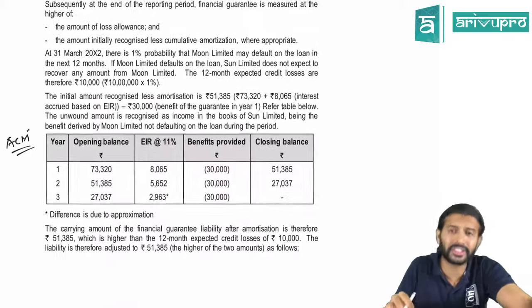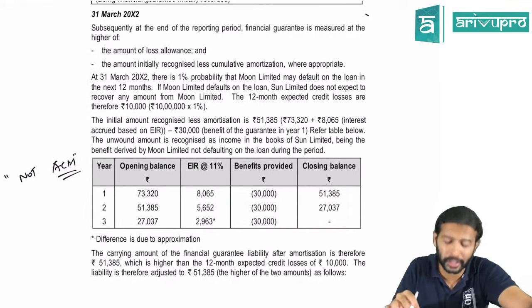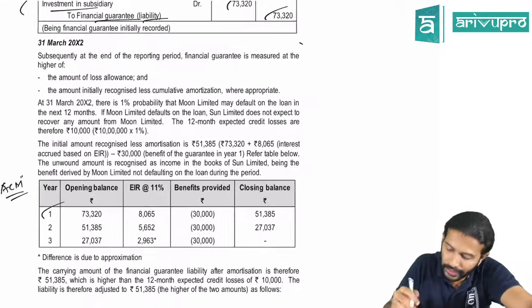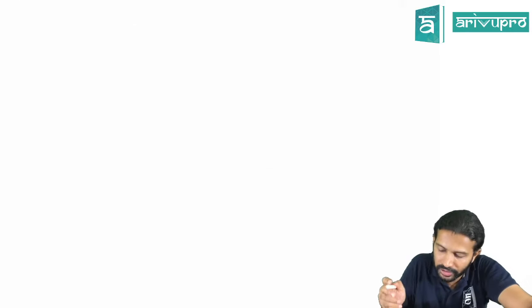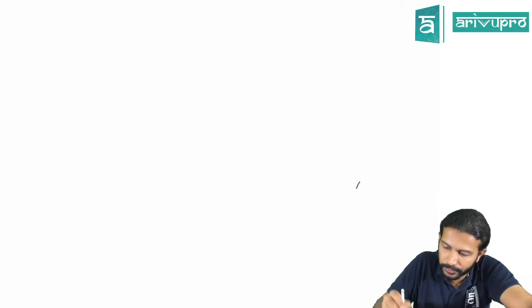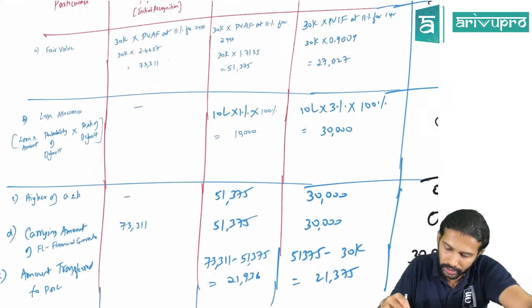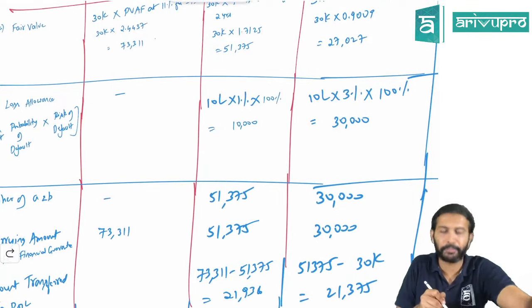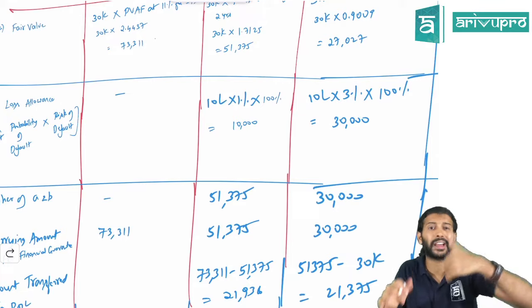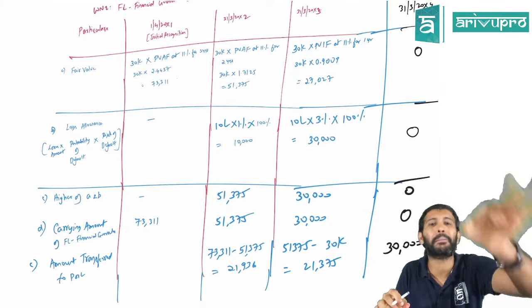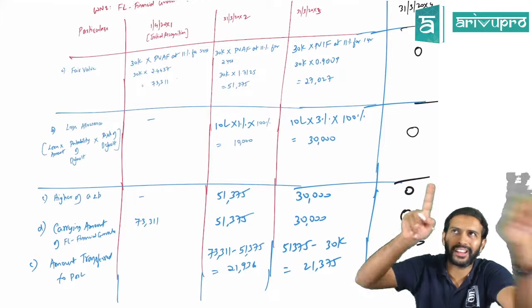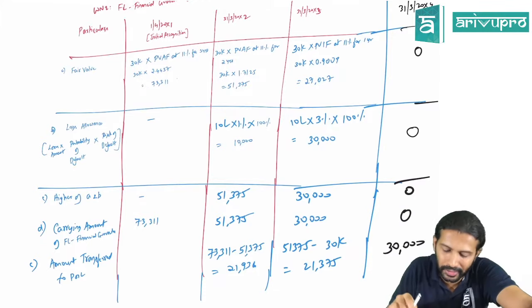If I present this, it is another way to find out fair value. Check at the end of year 1. What is the value they've got? 51,385. What is the fair value at the end of year 1 we got, sir? There could be a small rounding off error. Don't worry about that. We have got 51,375. They've got 51,385. That is the fair value. It is just another working to find out the same fair value here, sir.